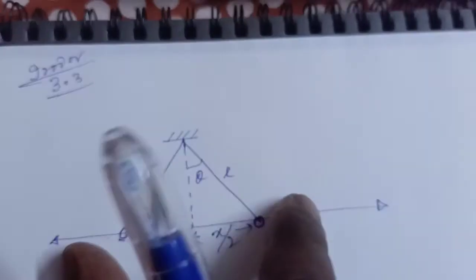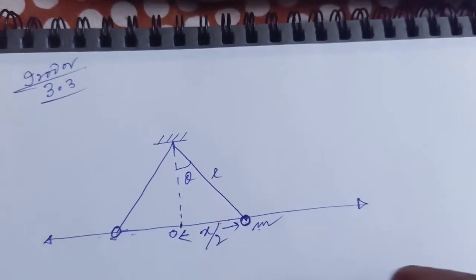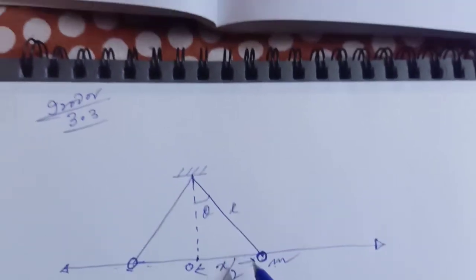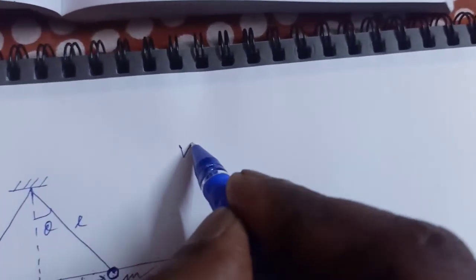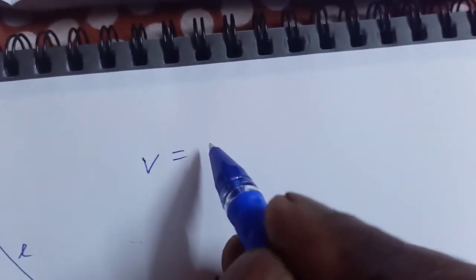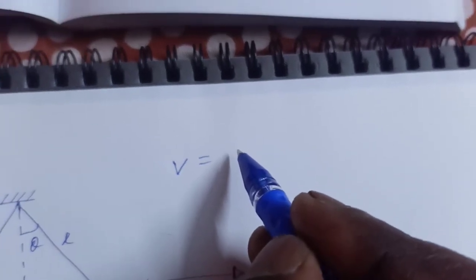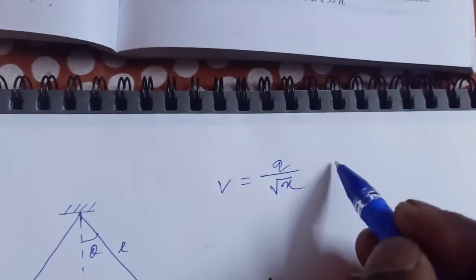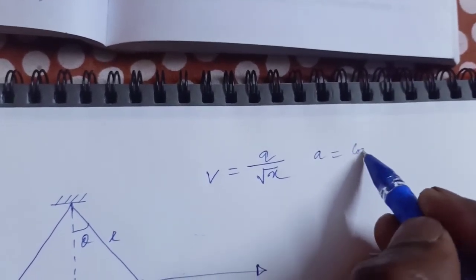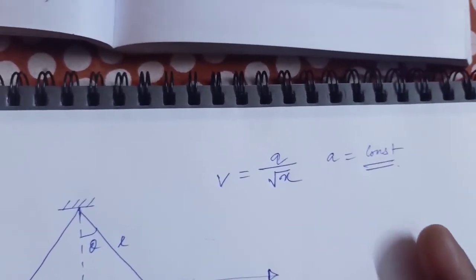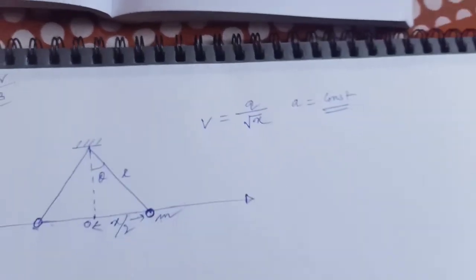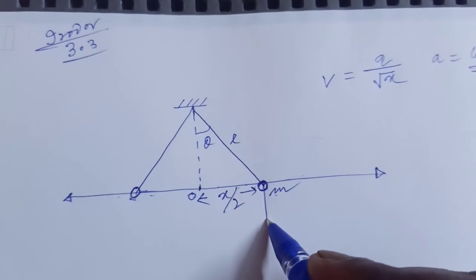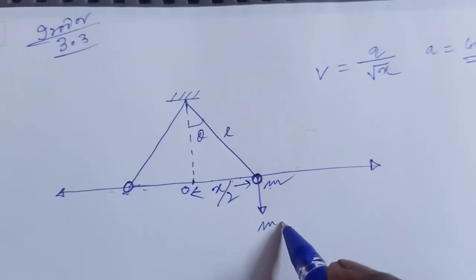The velocity is a function, that is a by root x, where a is a constant. So here this is the mass, so mass acts downward, and this is mg.